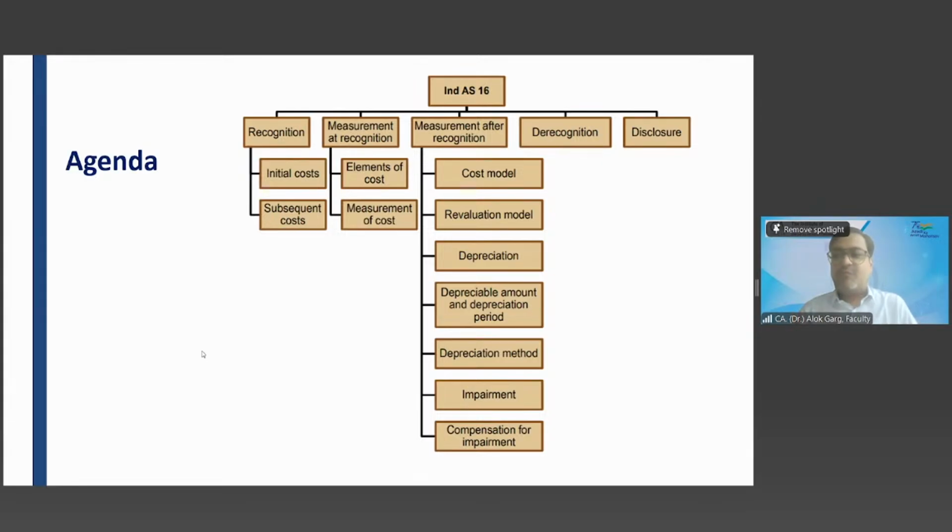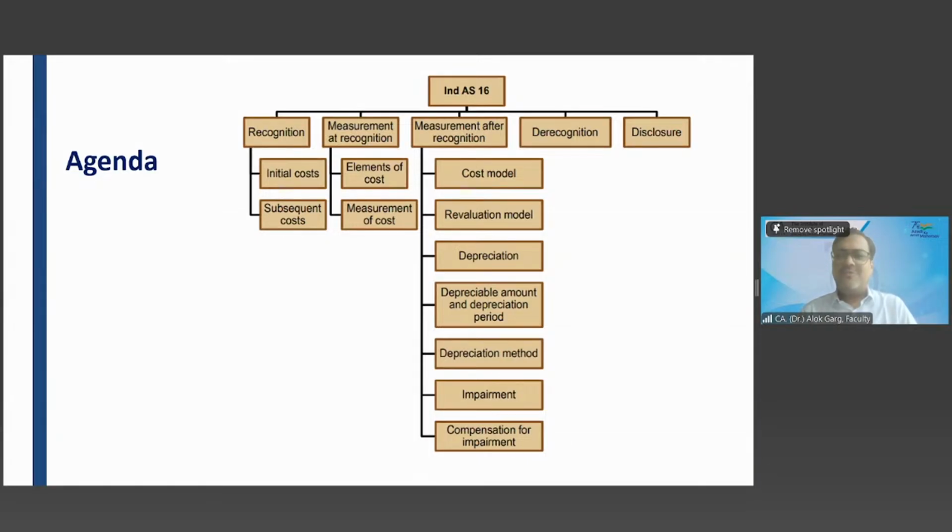Recognition means when an item will be recognized as an asset, as PPE. So we're going to talk about recognition criteria. Then once an item is recognized as PPE, at what value is it going to be measured? That is measurement. We are going to talk about initial measurement as well as subsequent measurement. Then once it is measured, how and where it is going to be presented, we'll talk about presentation. Then what are the quantitative and qualitative disclosures which represent faithful representation and relevant information?